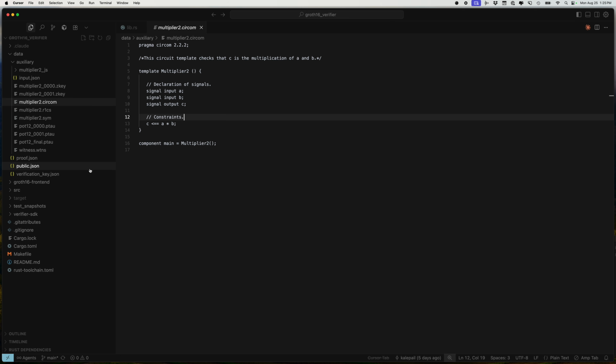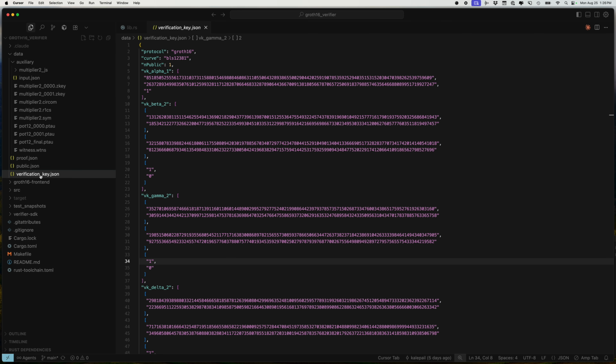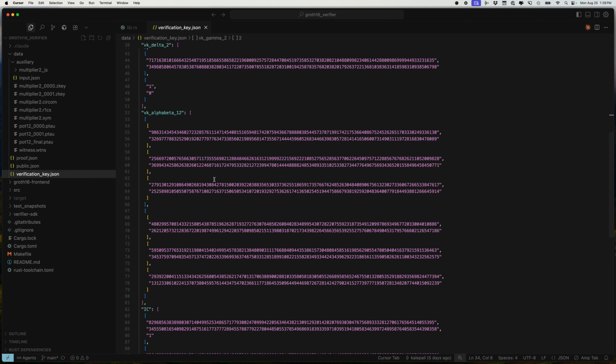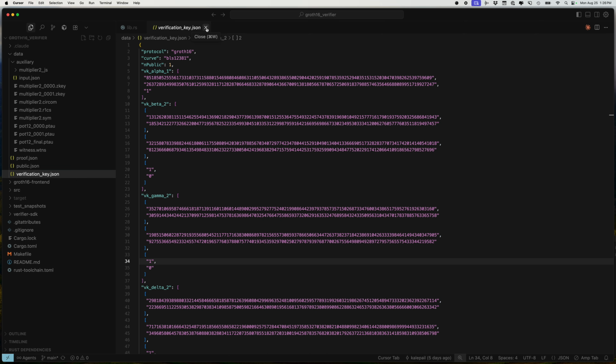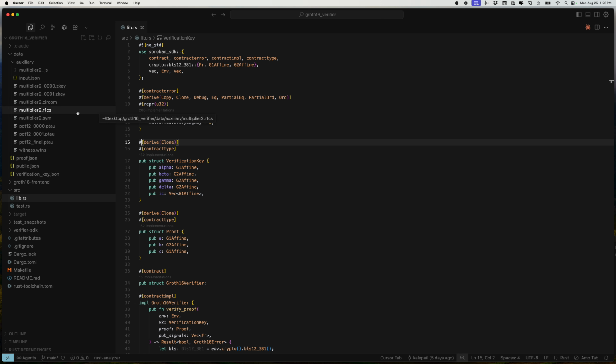When we multiply those things together, there's one other really critically important piece of information. After you build a circuit, or the prover, the rules engine, you generate a verification key. That verification key is critically important because it's tied to this circuit itself. In our case, we include the verification key as an argument to the contract, but you would actually hard-code the pieces of this verification key into the contract itself, because that's what proves it: the verification key and the circuit are tied directly together.